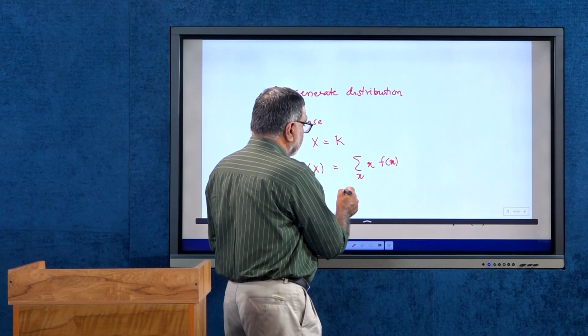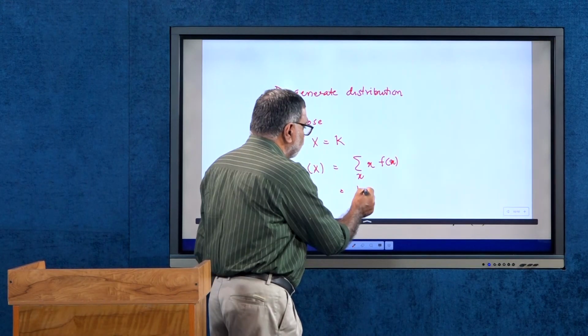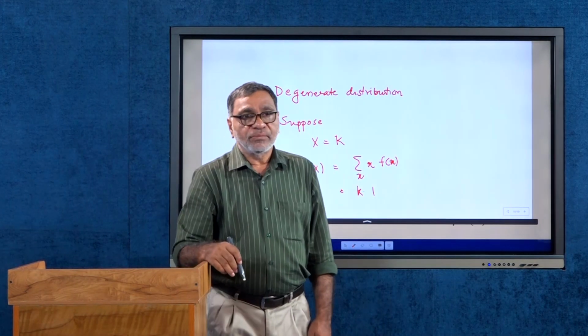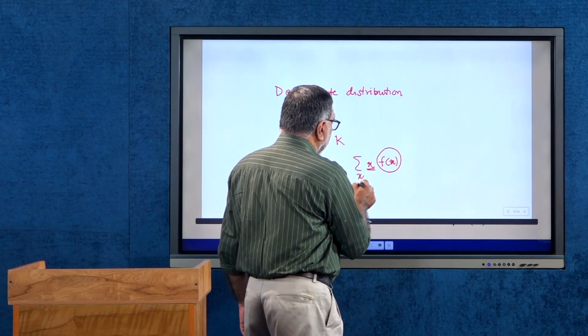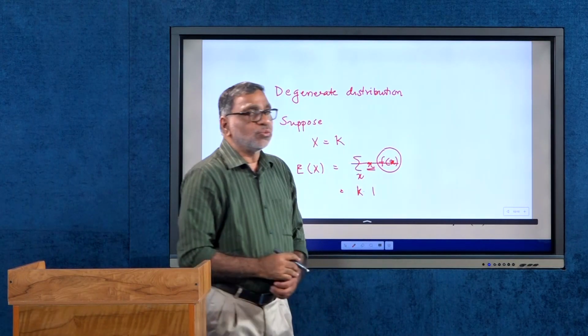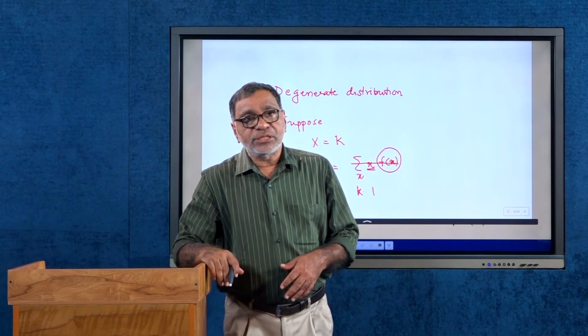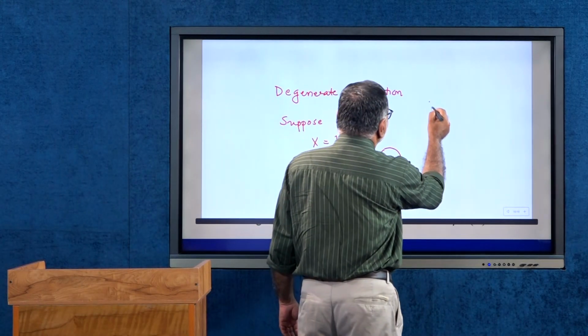But remember, here x has only one value, so k into 1, since f(x) is 1 here. So the expectation of x is equal to k.